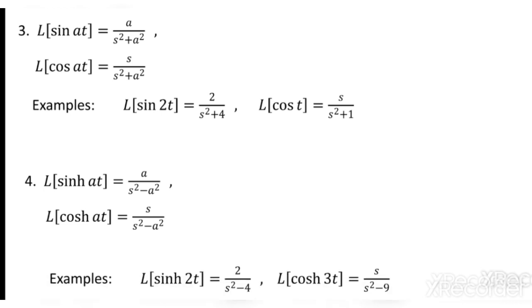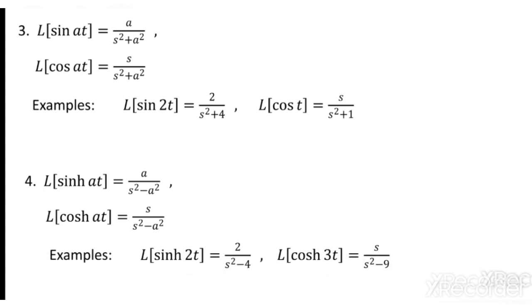So two more results or examples. If I want sine hyperbolic 2t, I can substitute directly by identifying a is 2: 2 by s square minus 4. Cos hyperbolic 3t is 3 by s square minus 9. So I have these results in my hand. Now I can take some problems.